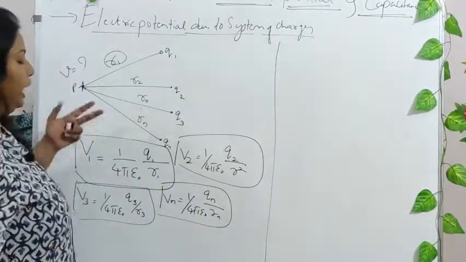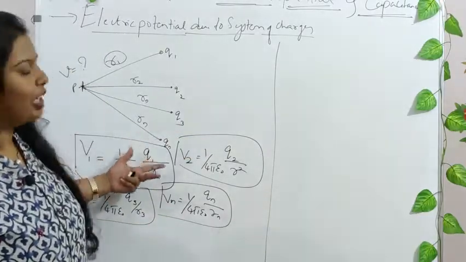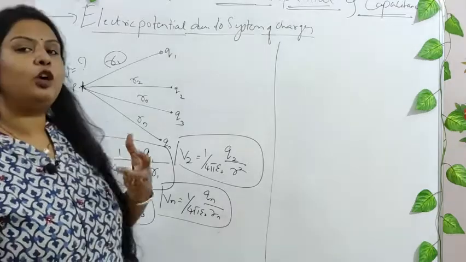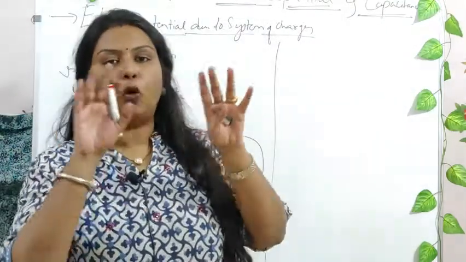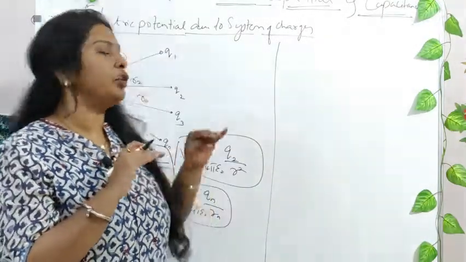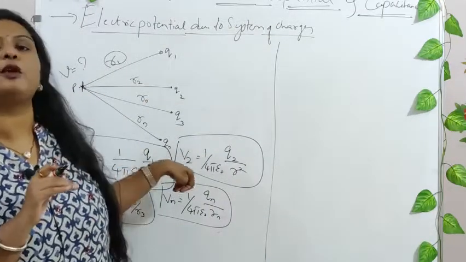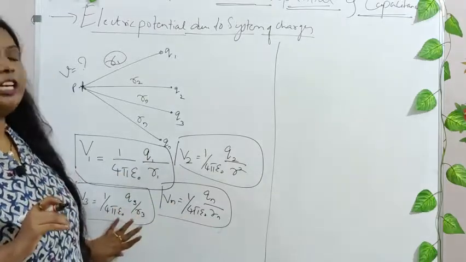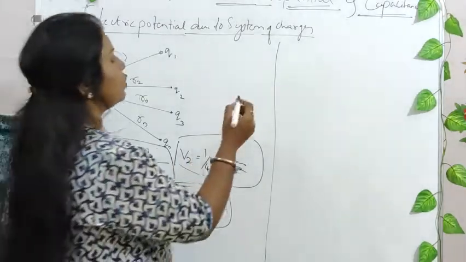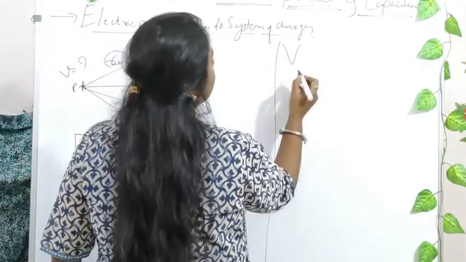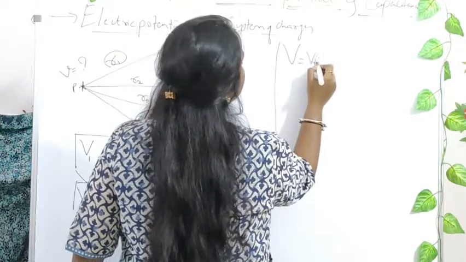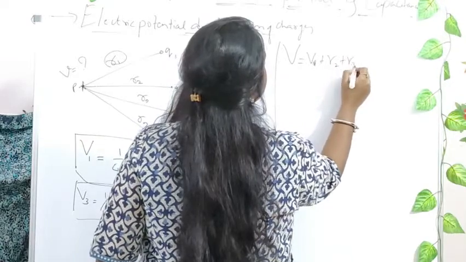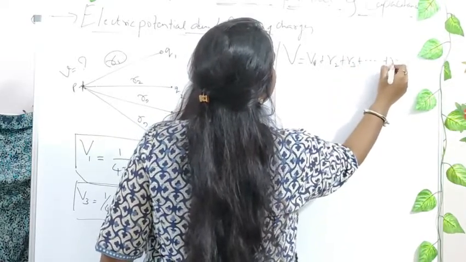We have the individual electrostatic potential of each charge at this particular point P. If we want the total electrostatic potential at P due to the whole system of charges, then the algebraic sum of all the electrostatic potentials is taken, right? So how is it done? The total electrostatic potential will be equal to V1 plus V2 plus V3 and so on up to Vn.